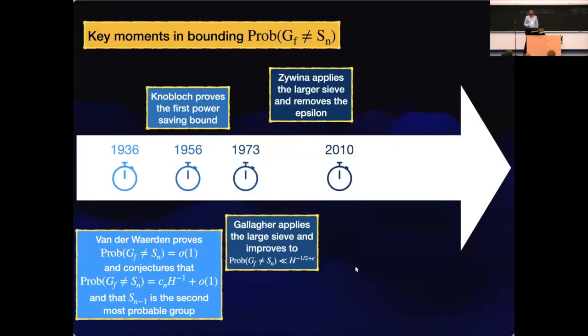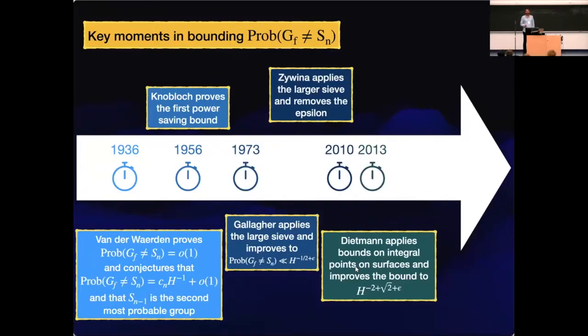So in 2010, we had that the probability is smaller than H to the minus. And then in 2013, completely different method, something which has a very bad dependence on n, but very good dependence on height, or better dependence on height than the previous result, was a result by Dietmann that used some kind of method from integral points on surfaces in order to bound this probability to -2 plus square root of 2. This is a number that should be bigger than 0.5, if I wrote it correctly. It should be something like, square root of 2 is something like 1.4, right? So it should be okay. I think I didn't mess it up.